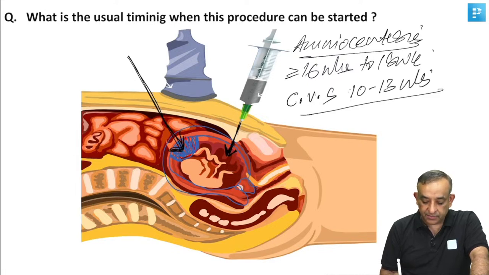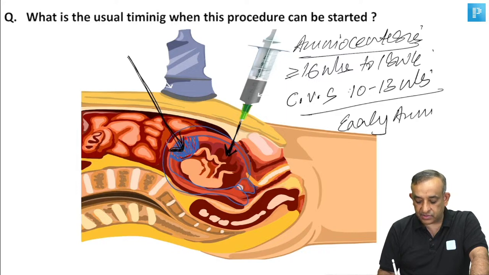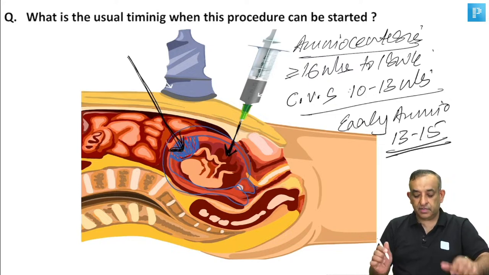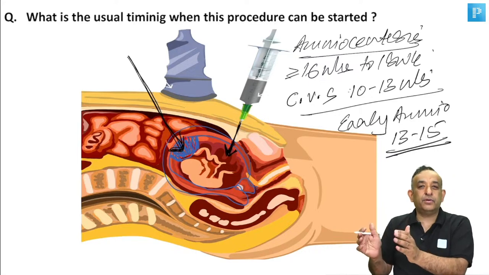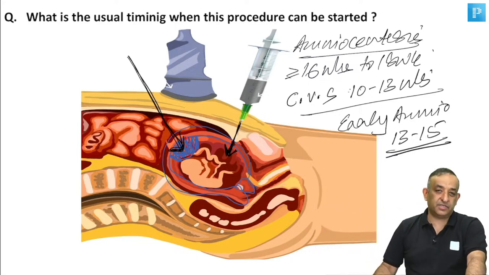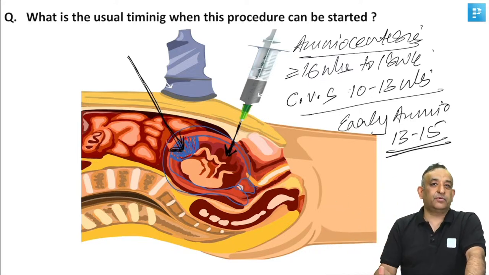Okay. Now there is something called the early amnio. We didn't ask you that. Early amniocentesis is done at 13 to 15 weeks. So see, it's easy to remember. 10 to 13 chorionic villus sampling, 13 to 15 early amnio, and 16 onwards is the amniocentesis, which is the correct time to do the amniocentesis.